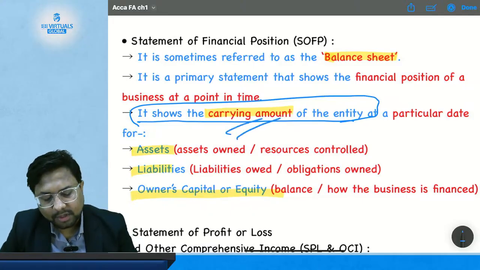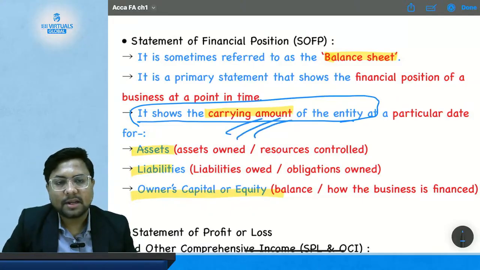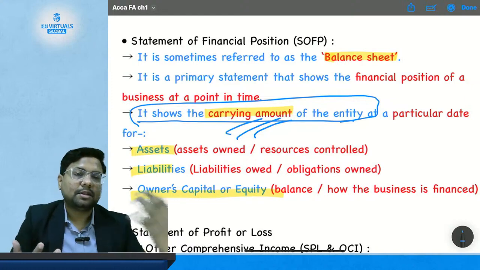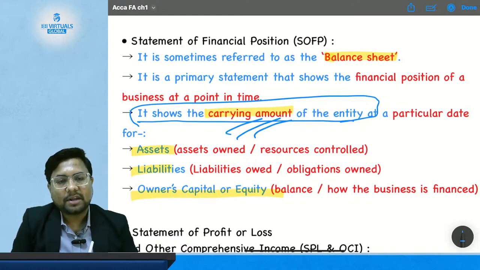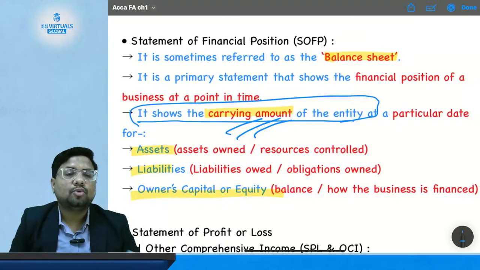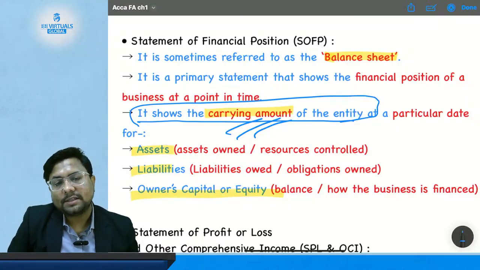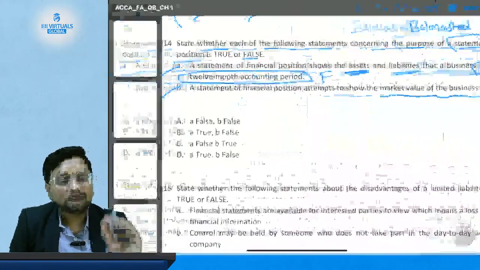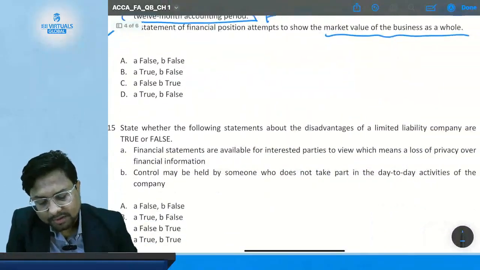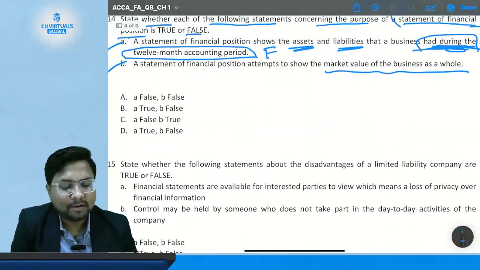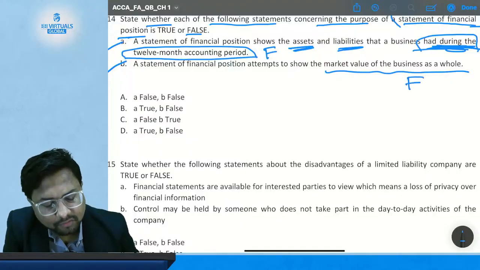So it talks about the carrying amount and not about the market value. There may be some other market value running in the market, and there may be some other value showing in the books, which is called the carrying amount. So the statement of financial position shows the value as a carrying amount and not as a market value. So this statement is also false.